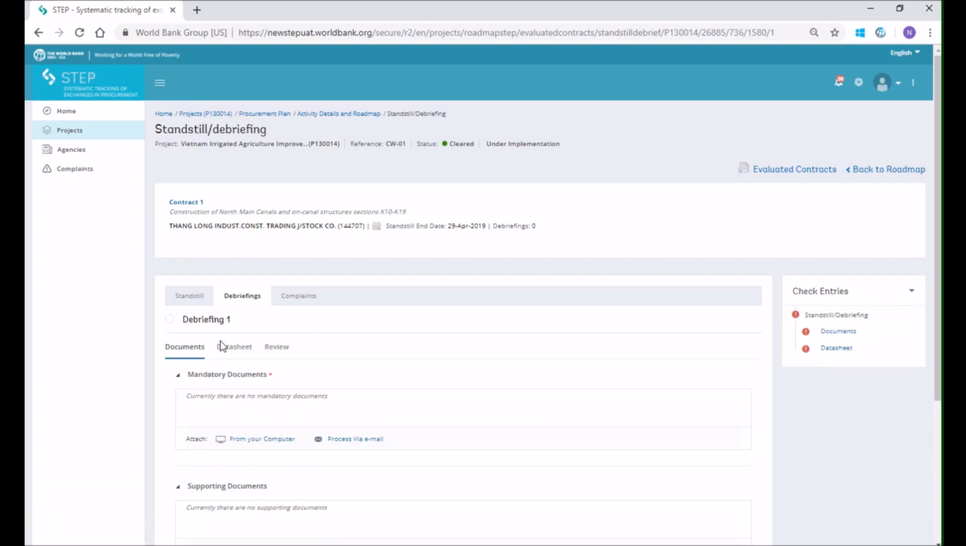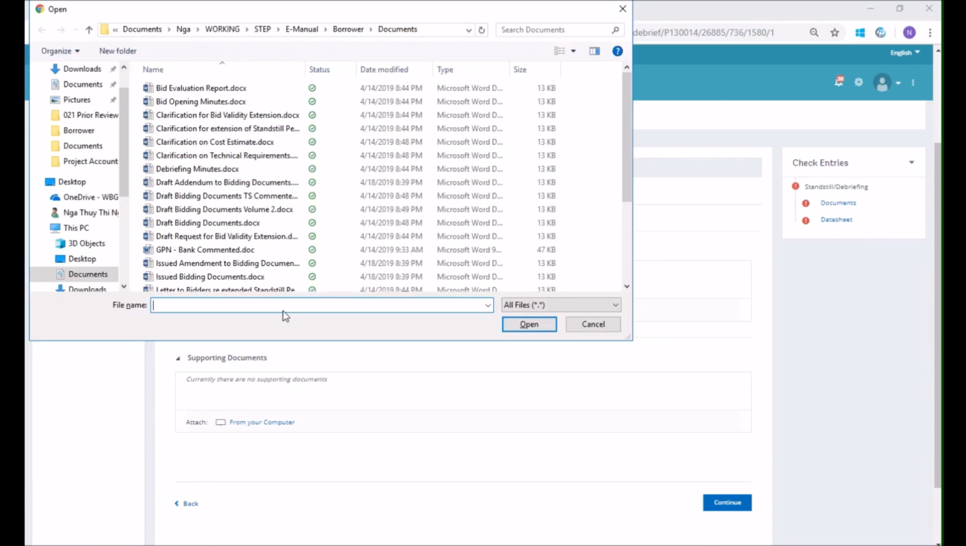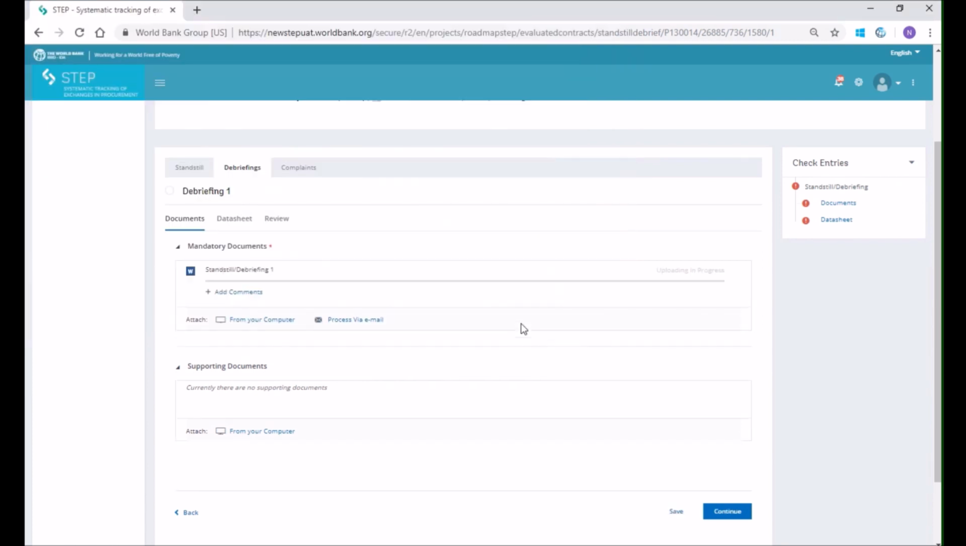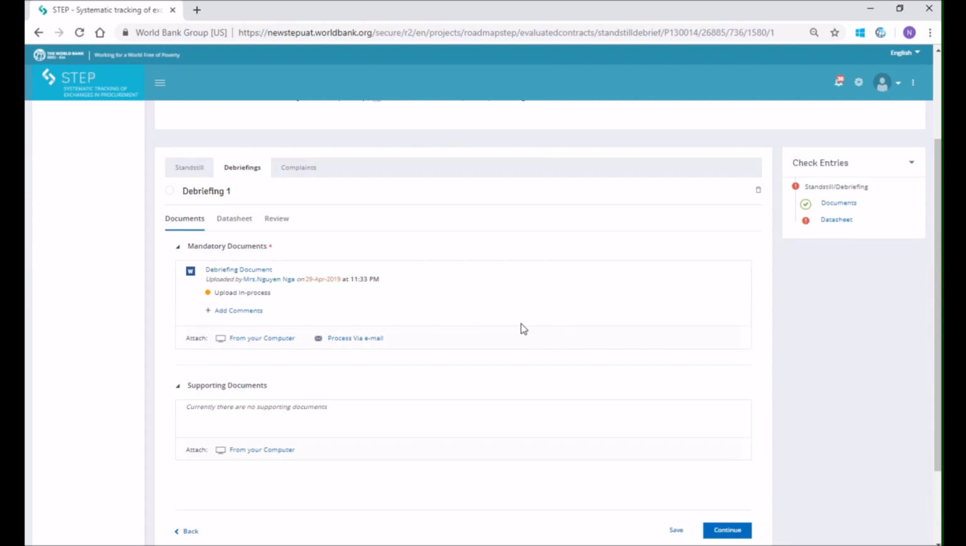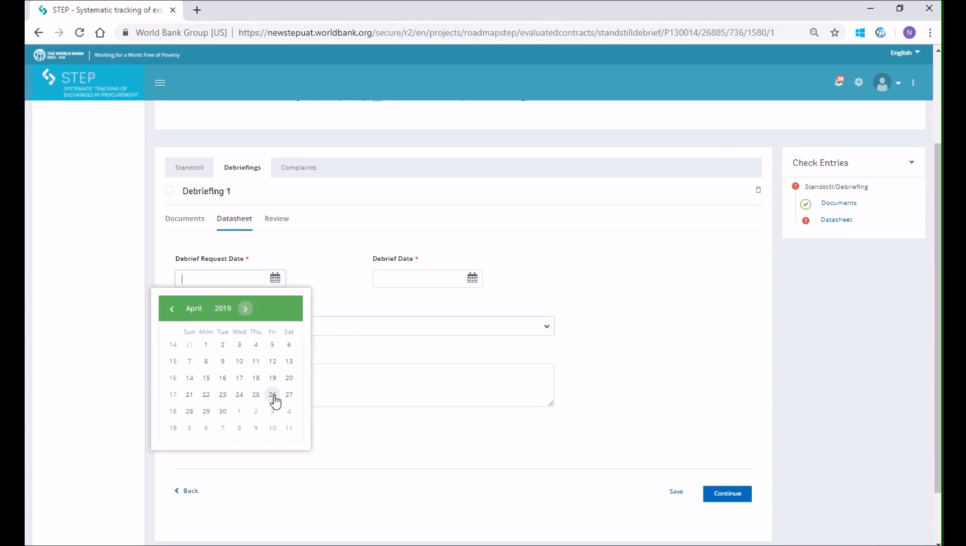In the tab Documents, upload the debriefing minutes in the Mandatory Documents section. The mandatory document at this step is the debriefing minutes. For other documents, if any, you can upload them in the Supporting Documents section. Please see the detailed guidance on uploading documents in the module Prior Review, Draft BD, Upload Documents. Move to tab Data Sheet and enter the debrief request date by the bidder.